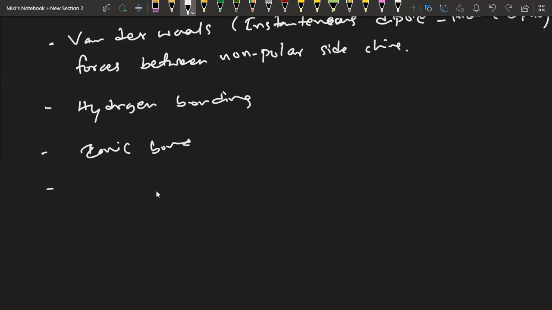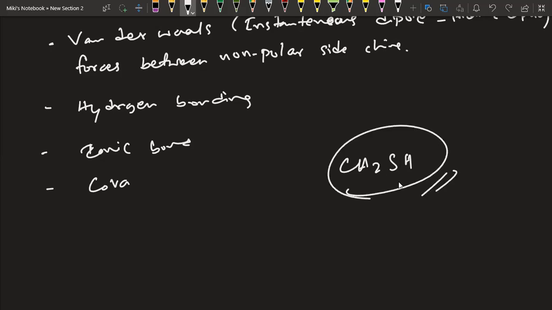And finally, we have covalent disulfide. Remember, there was another R group, the SH group. There was cysteine, SH. So there was the sulfide group, the sulfur was present there.